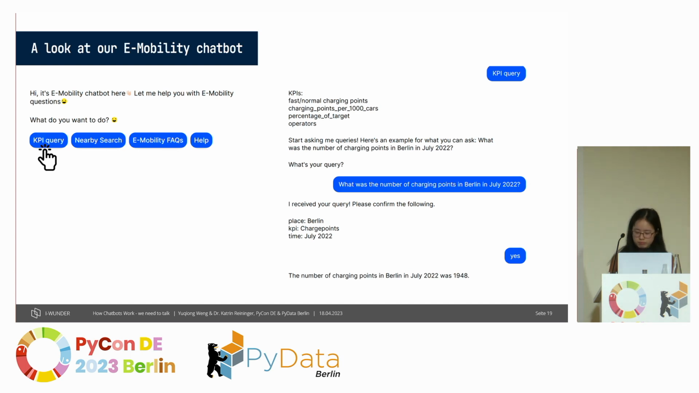And then the user comes up with their own query, and the chatbot will get the information from the input and then query the database. In the end, it gives back the response.